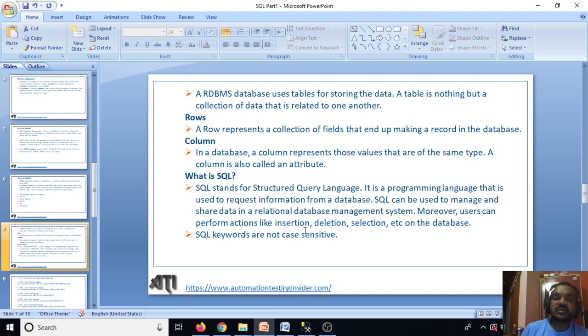Moreover, users can perform actions like insertion, deletion, selection, etc. on the database. SQL keywords are not case sensitive. When we write the queries, we'll understand why. We can write in caps or in small letters.